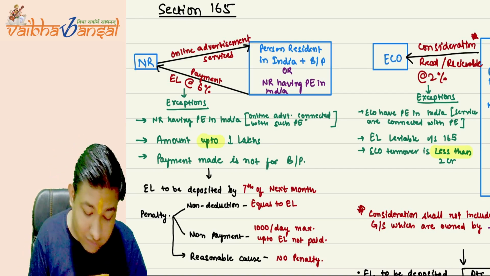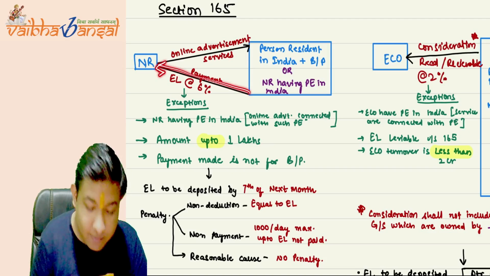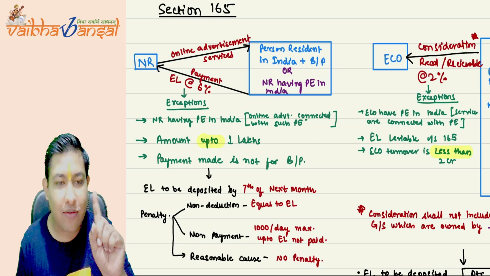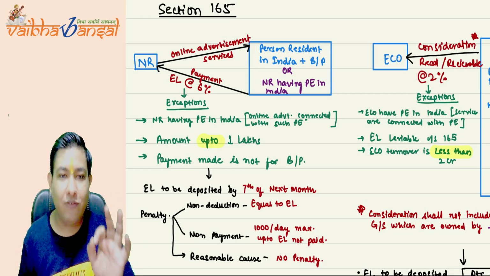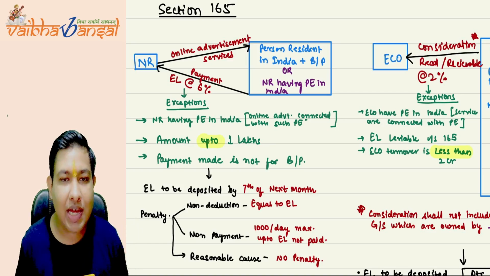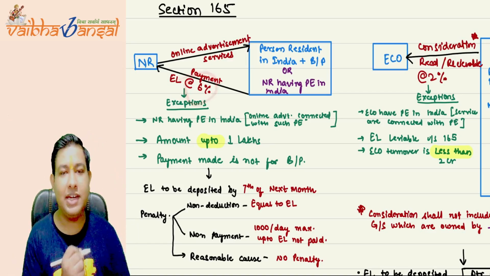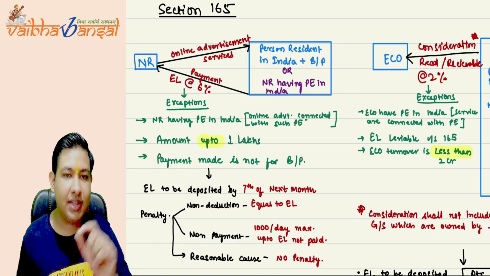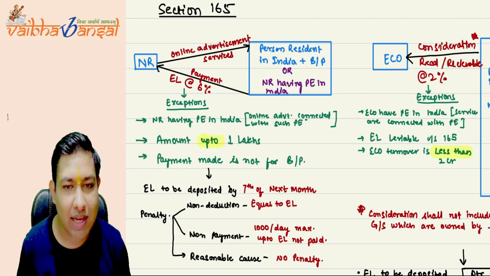Now, if the payment to the NR is up to 1 lakh, then 1 lakh is also exempt. On or above 1 lakh, you have to pay the equalization levy at the rate of 6%. So up to 1 lakh it is exempt; above 1 lakh, you have to pay the equalization levy of 6%.